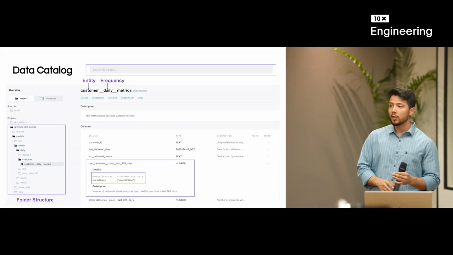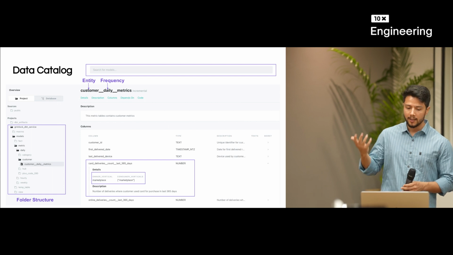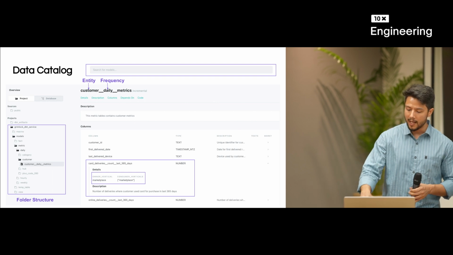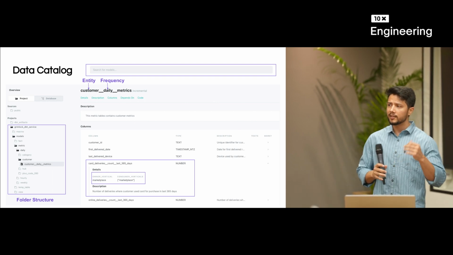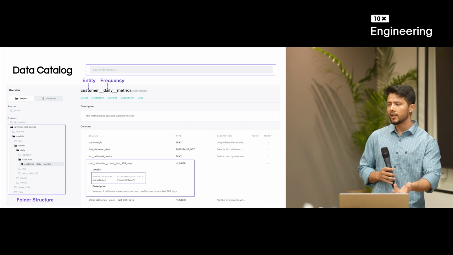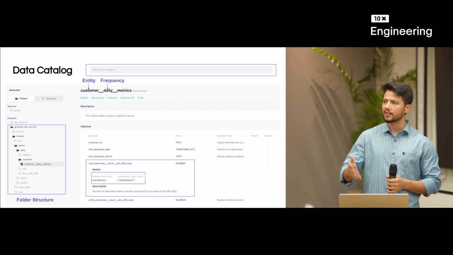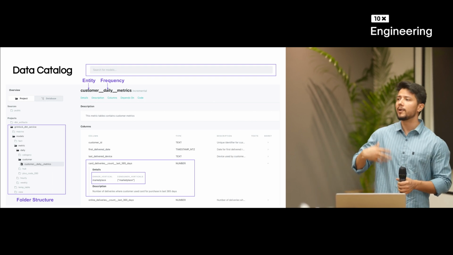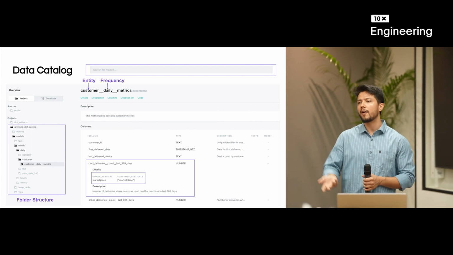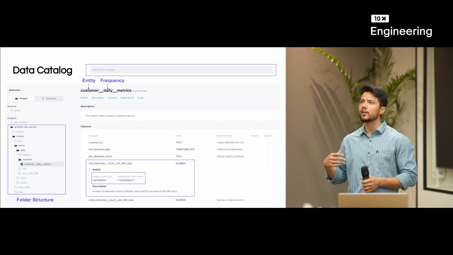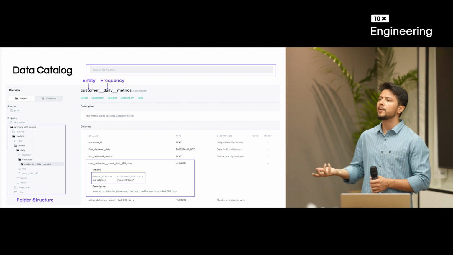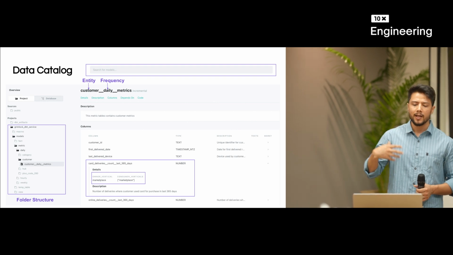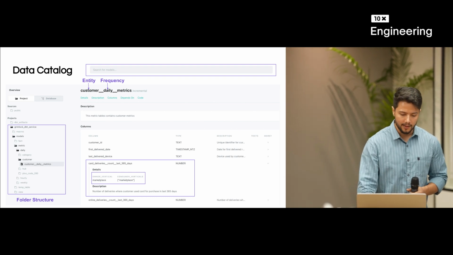Yes, last but not the least, we were talking about what we do for searchability. How do we solve this? We have created a data catalog where people can come directly and search for whatever exists in the system. Not just table names, they can put in column names and descriptions, and based on that it automatically searches and shows the right result. This way I am able to avoid the duplication that could have happened in the system, and also cater to the simple queries that people usually have. Okay, this kind of data, where does it exist? They can directly go to the system and identify, okay, this data exists in this particular table.